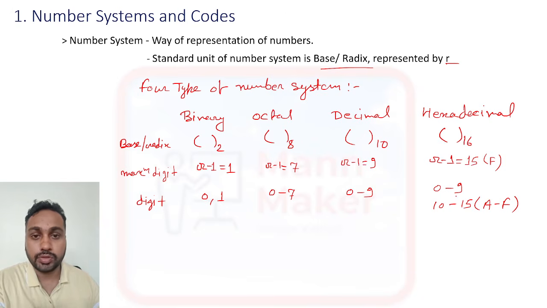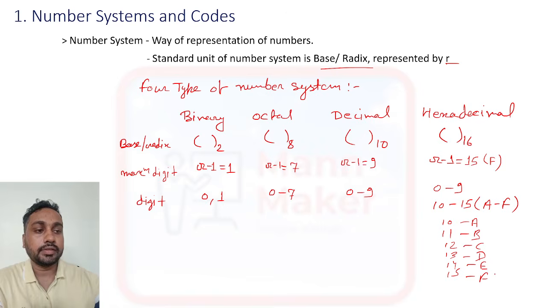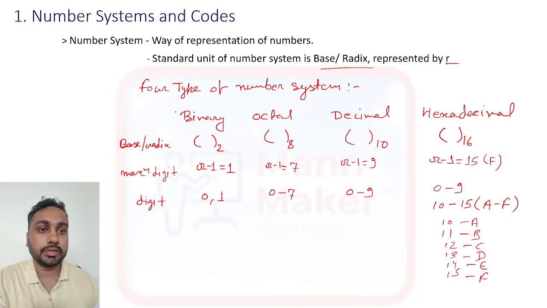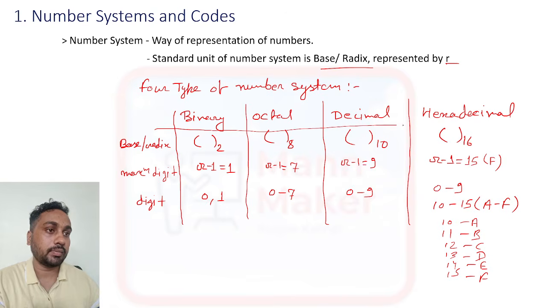Till 10 it will be represented by 0 to 9, and after that, 10, 11, 12, 13, 14 and 15, 10 will be A, this will be B, this will be C, this will be D, this will be E, and this will be F. So this is the representation of number systems in digital electronics. We have four number systems, and we have this table. Just remember this table, it will be helpful for your exam.